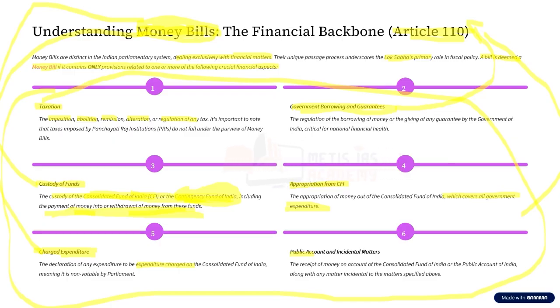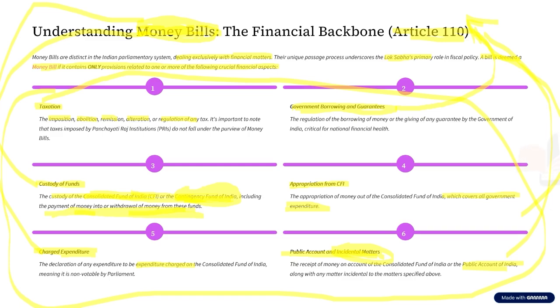Okay. Next, we also have something called public account and incidental matters. Other than the Consolidated Fund of India and the Contingency Fund of India, there is also the public account of India. So if any money is being put into this public account of India, then that also comes under money bill. And what do you mean by the term incidental matters? That is any other matter related to these aspects. So when we say money bill, that is Article 110 of the Constitution of India, it is these things that come under the terminology money bill.